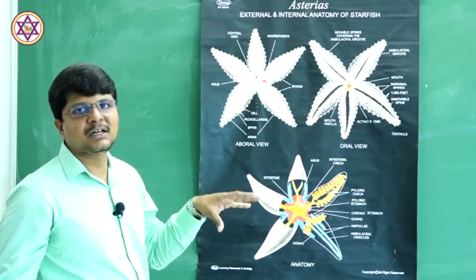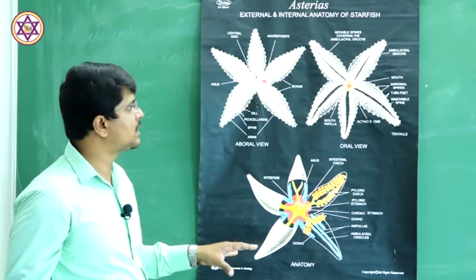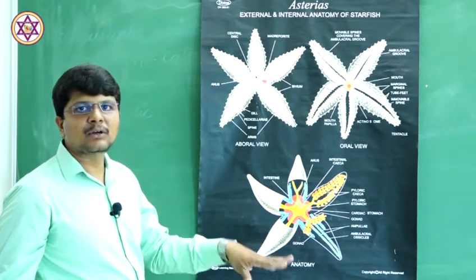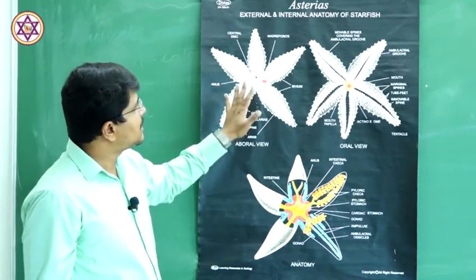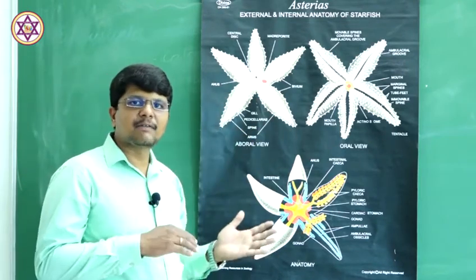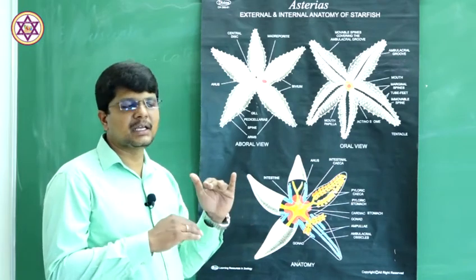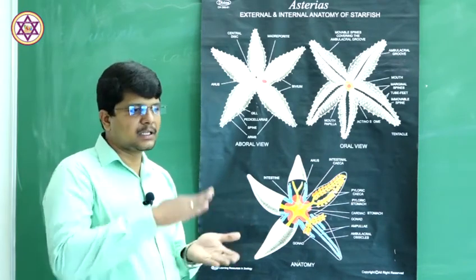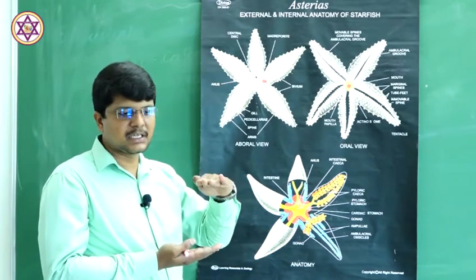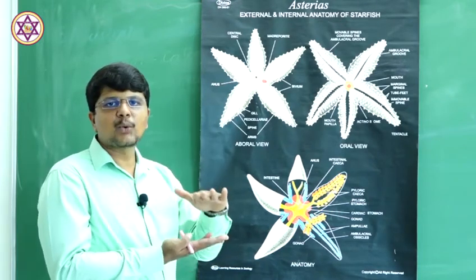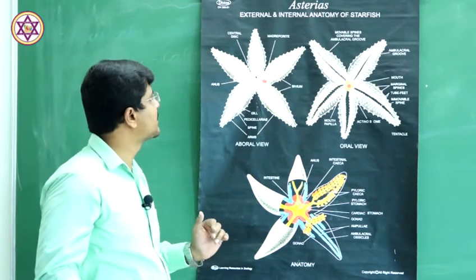Locomotion is very slow here. The animal is dorso-ventrally flattened at the oral and aboral axis. The oral is the below one, the aboral is present here.